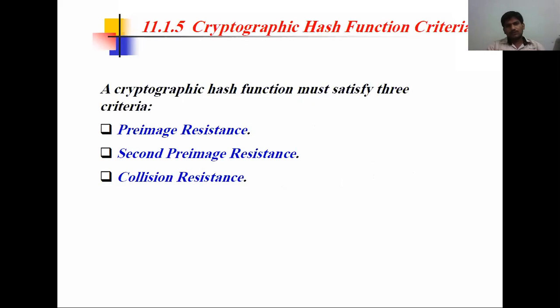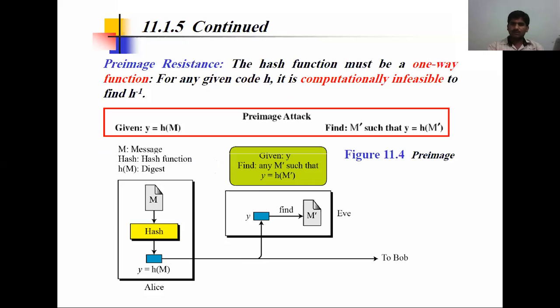A cryptographic hash function must satisfy three safety criteria: preimage resistance, second preimage resistance, and collision resistance. So these are the three safety properties we are using in a hash function. We will see them one by one, starting with the first one.